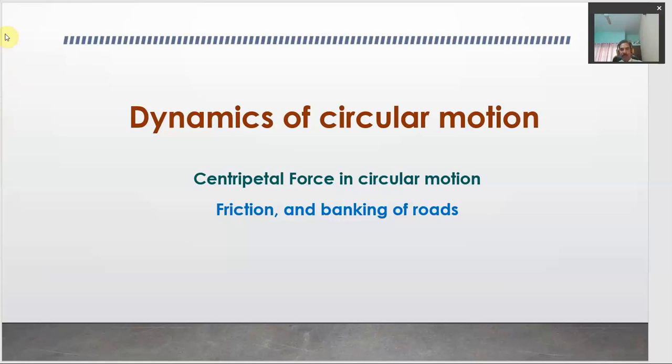And then we will talk about the role of friction and banking of the road whenever an object or a vehicle takes a turn on a road. So let us take them one by one. The very first thing we will discuss is centripetal force, which is the case in circular motion.